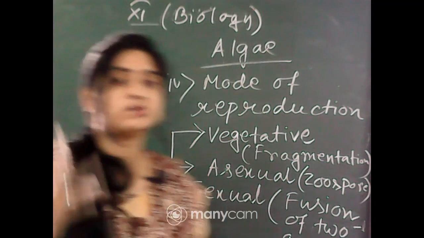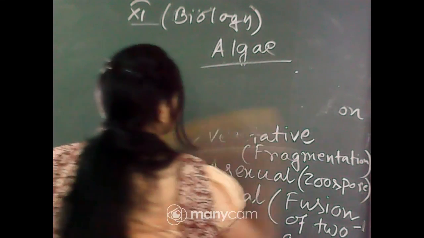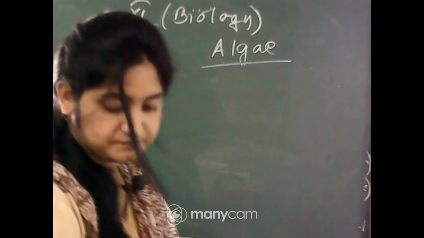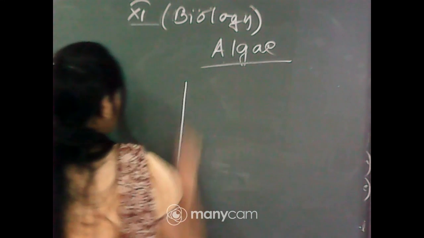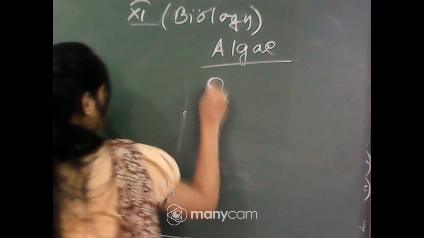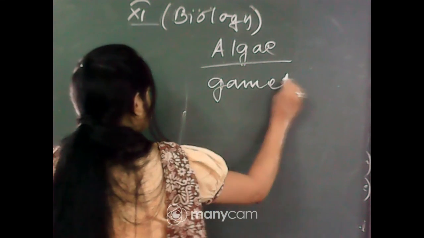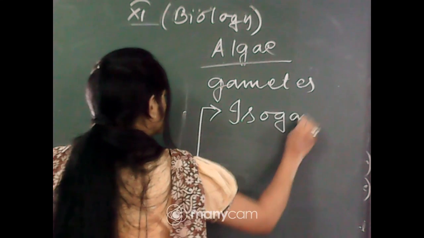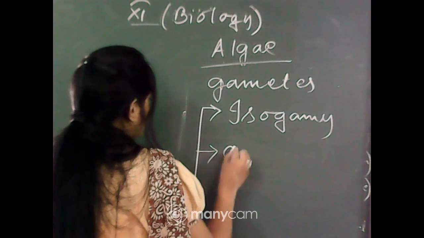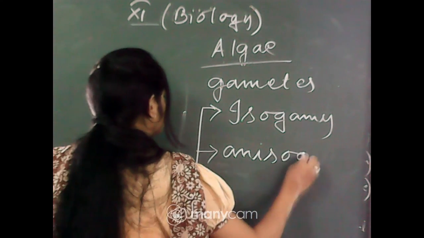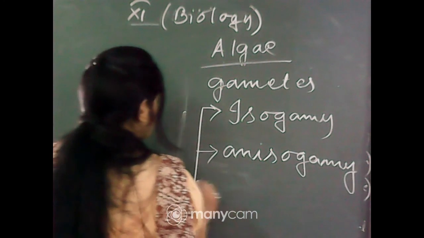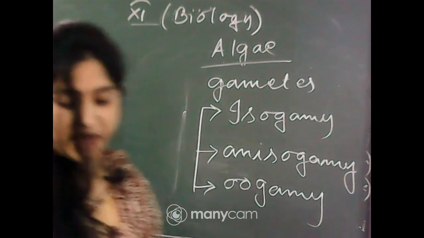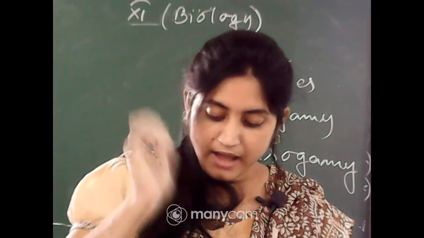There are three types of gametes: isogamy, anisogamy, and oogamy.